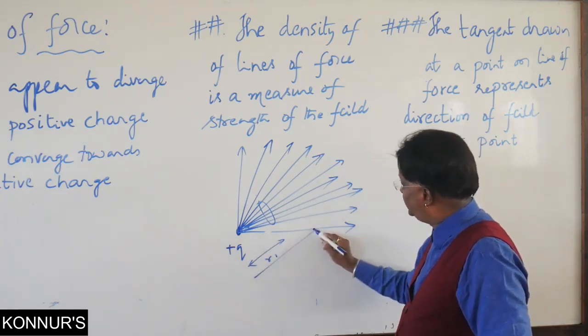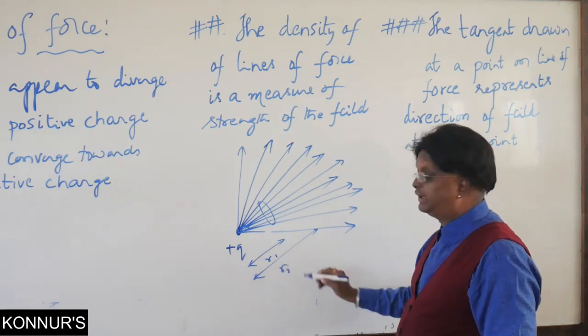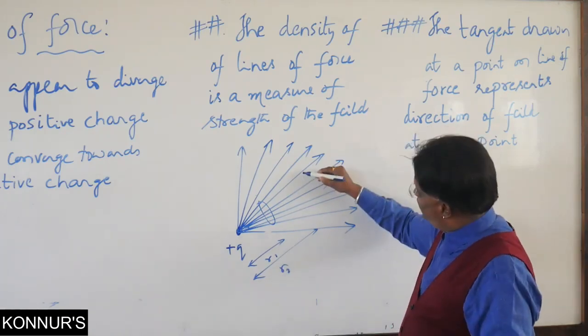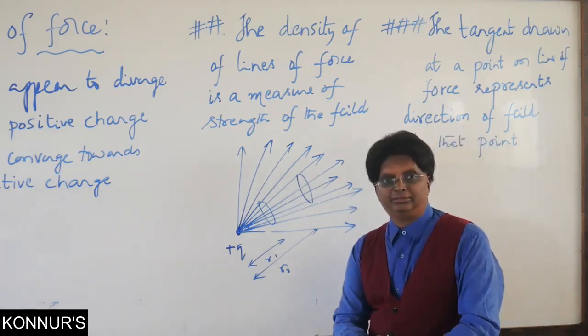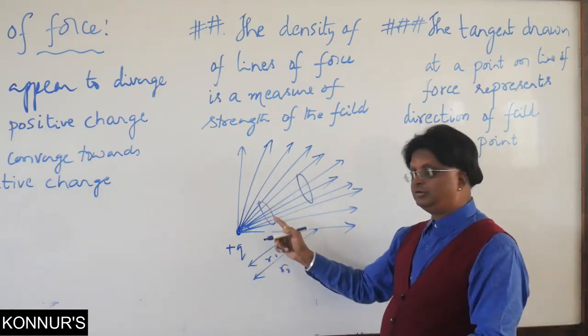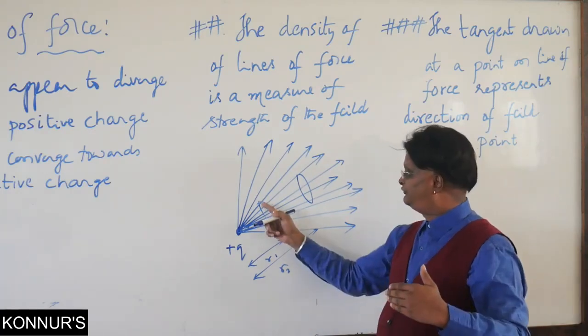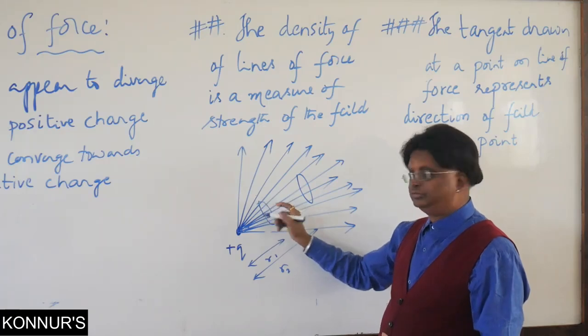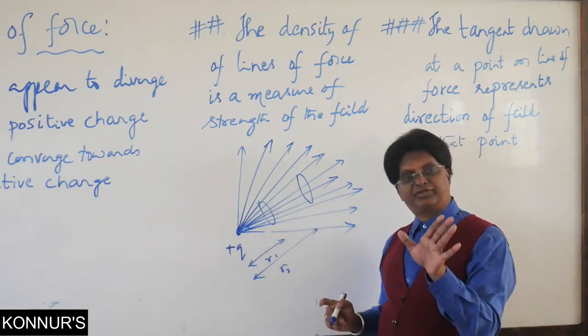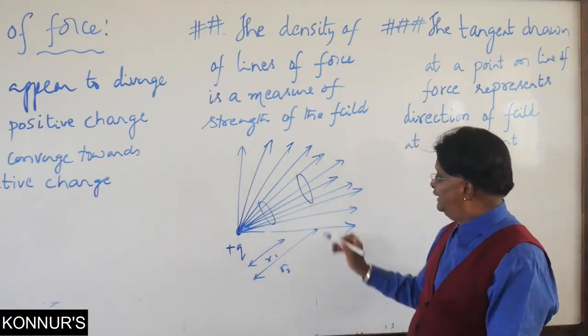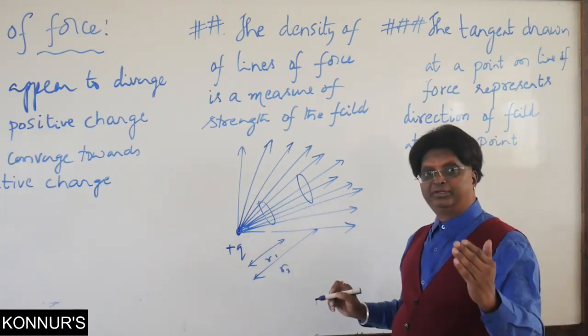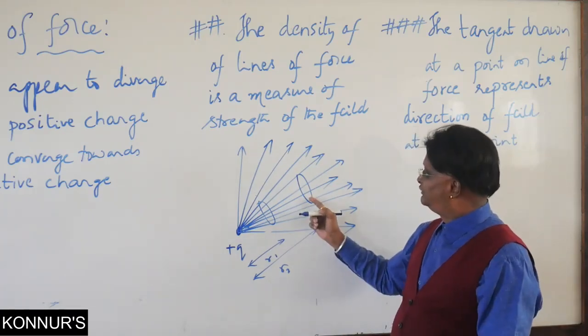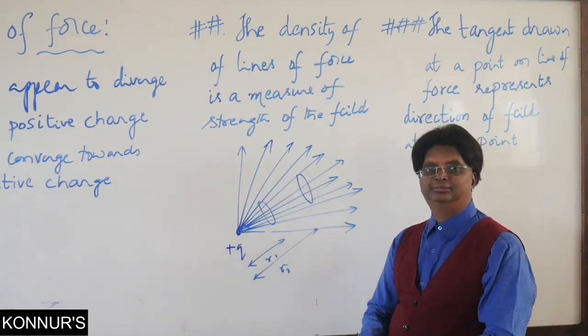Now I am drawing at a distance r2, which is greater than r1. Same circle, if I draw, what do you observe? Look at the total number of field lines passing through this circle. Those two circles are of the same size, do remember. Now here we will find that the number of field lines is decreasing.